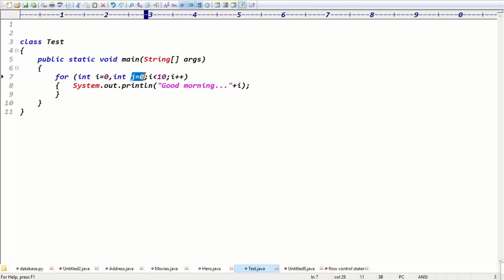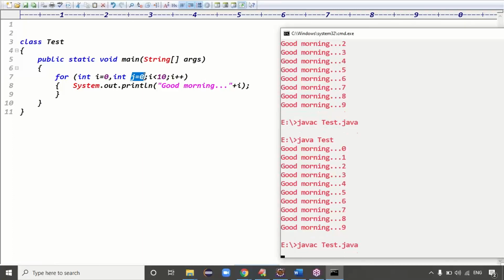Guys, in this case what is the output? In the initialization part, I have taken two initializations, right? Good morning, Singapore. Good morning is printed how many times? Just 10 times, right? 0 to 9 means just 10 times it is printing the data.